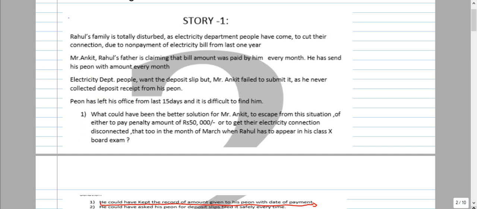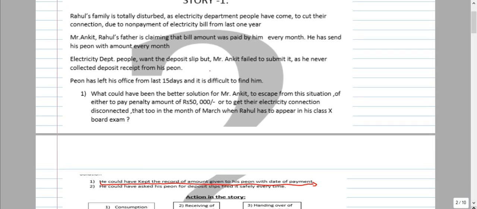What would have been the better solution for Mr. Ankit to escape from this situation of either paying a penalty amount of rupees 50,000 or getting their electricity connection disconnected? That too in the month of March when Rahul has to appear in his class 10 board exam. You can give an answer as per your convenience. Okay, I am going to the next topic. Leave that answer there and come along with me.